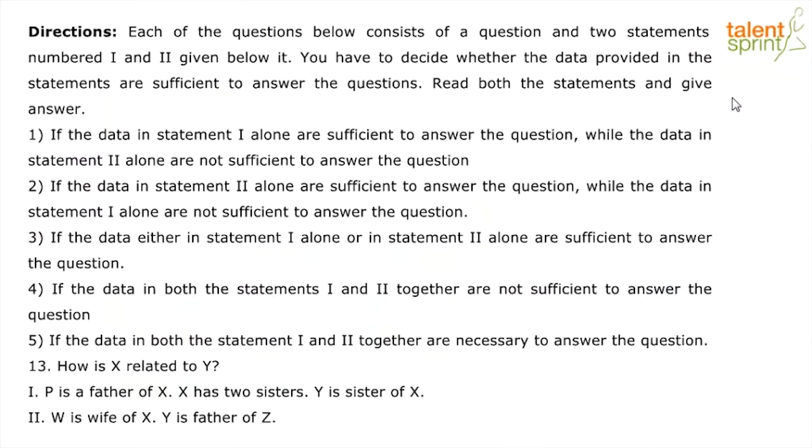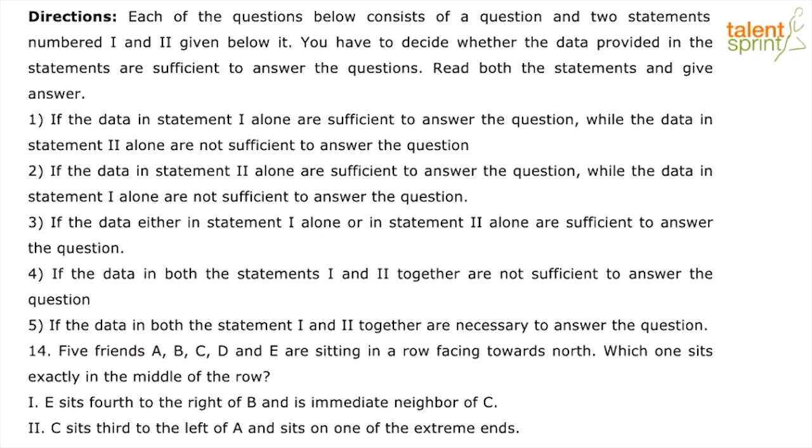We can move on to the next question once again in data sufficiency. Now, let us look at this question. 5 friends A, B, C, D, E are sitting in a row facing north. So, 5 friends, 1, 2, 3, 4, 5. They are facing the north. Now, E sits 4th to the right of B. So if I put E here, E sits 4th to the right of B. 1, 2, 3, 4. So, this is where B is going to be sitting.